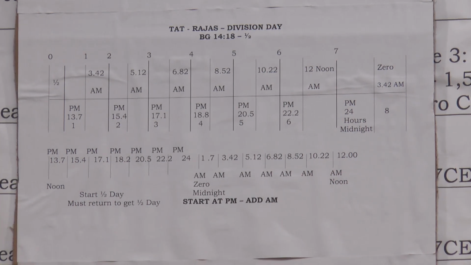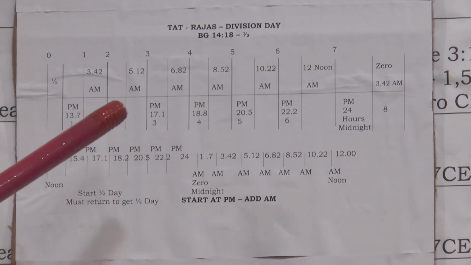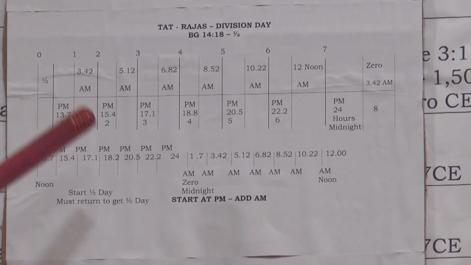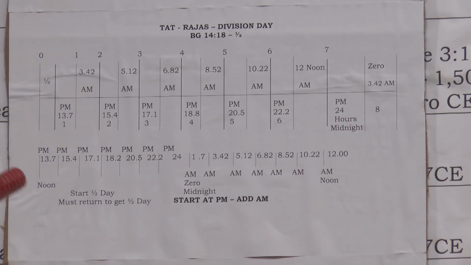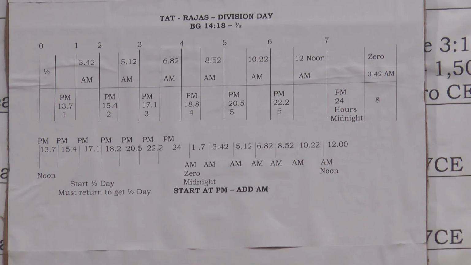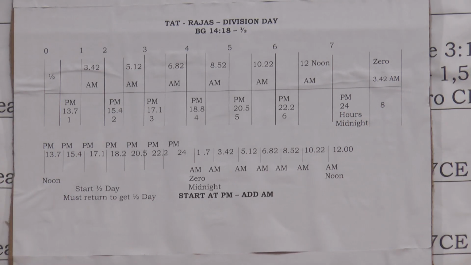Now, Genesis 40:21, the wine steward, PM, put that starting point in the middle. When you're starting in night, you can only start after midday. So this is half the time.